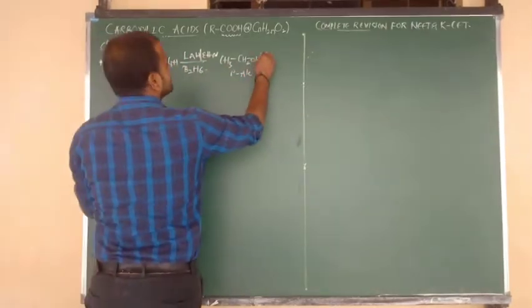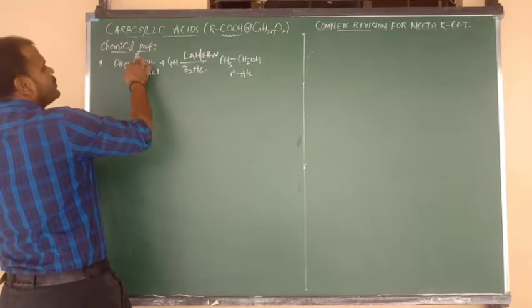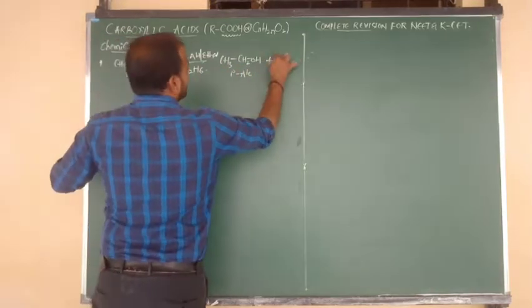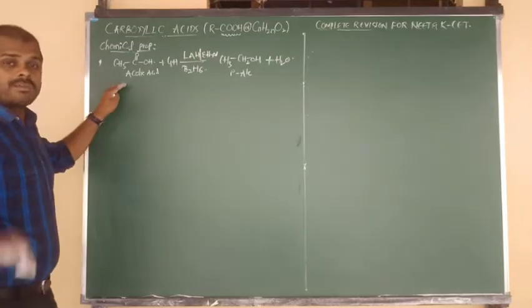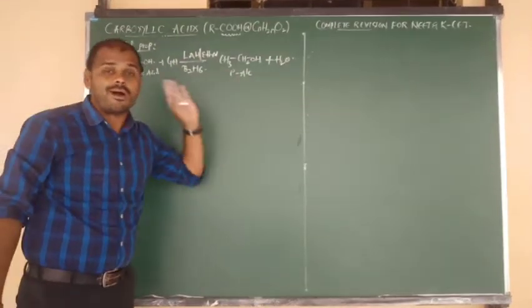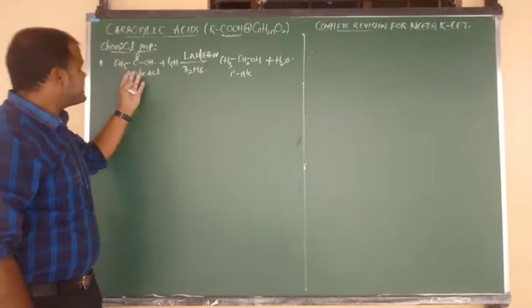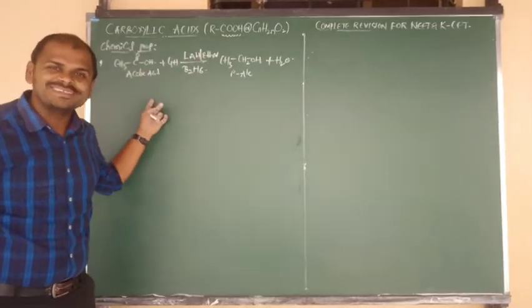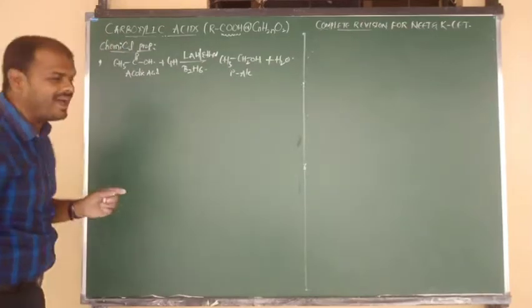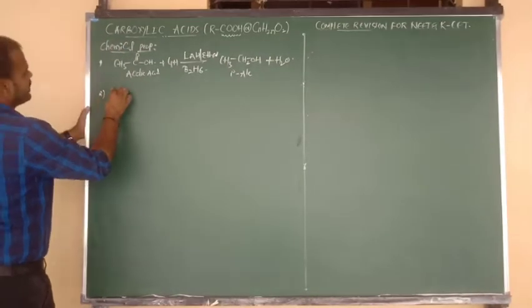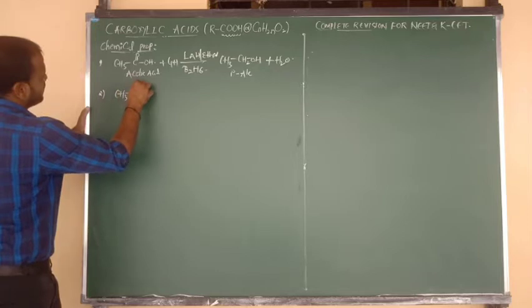Primary alcohols. And of the 2 oxygens, 1 oxygen remains, another oxygen goes to be eliminated in the form of water molecule. So always carboxylic acids upon reduction give primary alcohol. Acetic acid gives ethyl alcohol, benzoic acid gives benzyl alcohol, benzene bonded to CH2OH. Good. Next one is nothing but CH3 bonded to C double bond O,